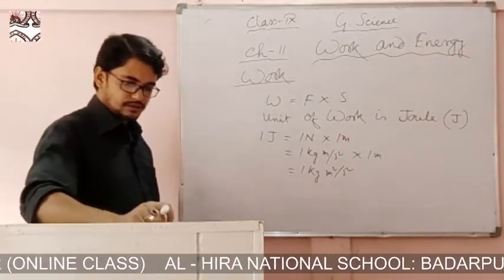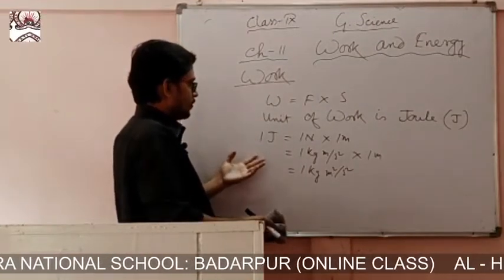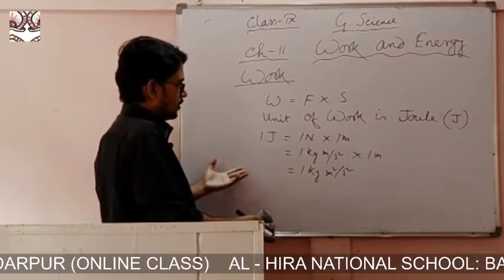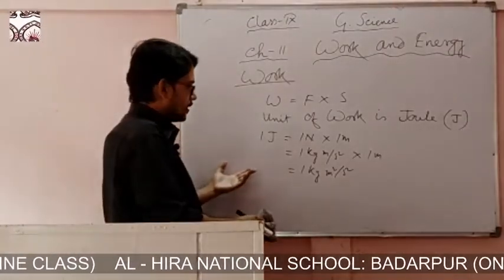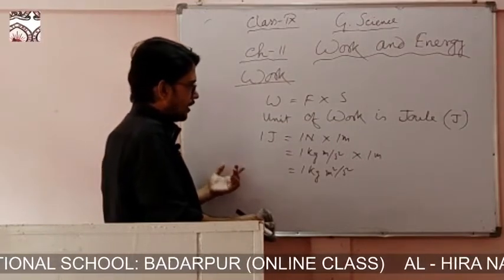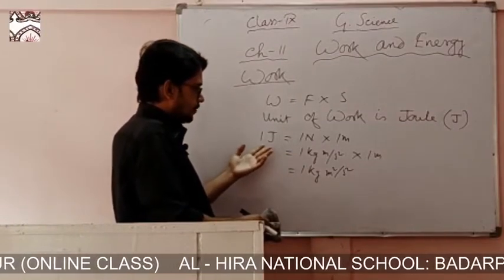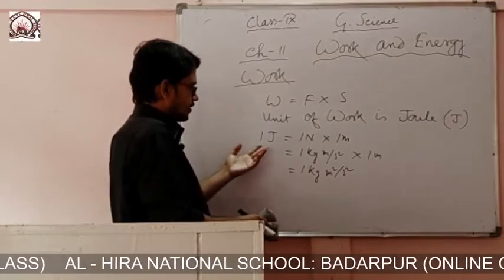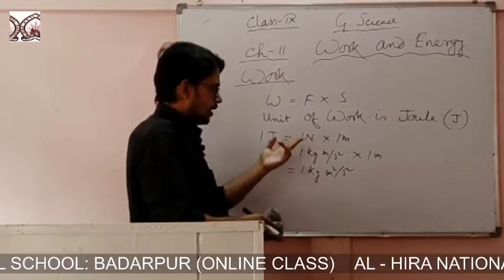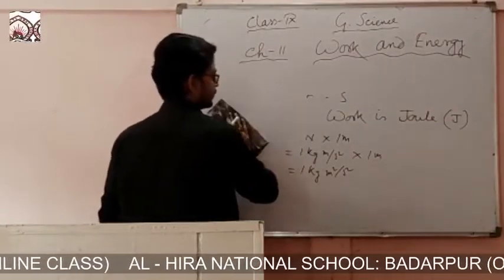So we understood what is work, what is the SI unit of work, how to express the SI unit of work in its fundamental units, when work is negative, when work is positive, under what conditions work is done, the definition of work, the formula of work, and from the formula how to derive the unit and express 1 joule as Newton meter. That means if it comes in a multiple choice or fill in the blanks, 1 Newton into 1 meter equals what? Then 1 joule. So these are the things we learned. Now we'll discuss energy.